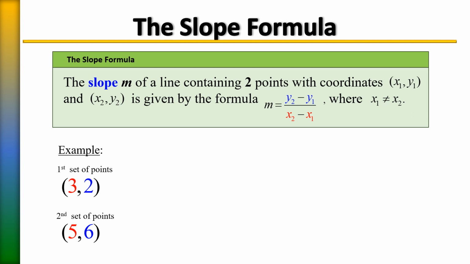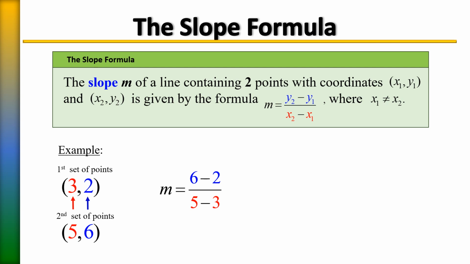So let's start with y sub 2, which is 6. Take away y sub 1, which is 2. That's going to be on top. And then on bottom, we're going to have our x's. We're going to subtract them, and we're going to start with x sub 2, which is 5. Take away x sub 1, which is 3.